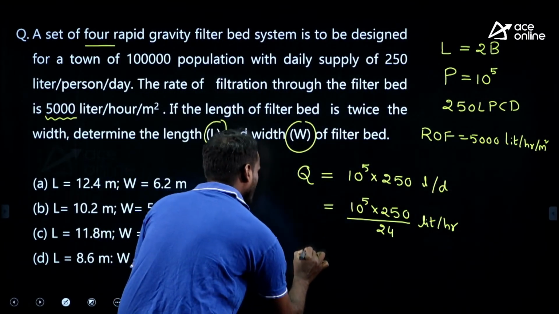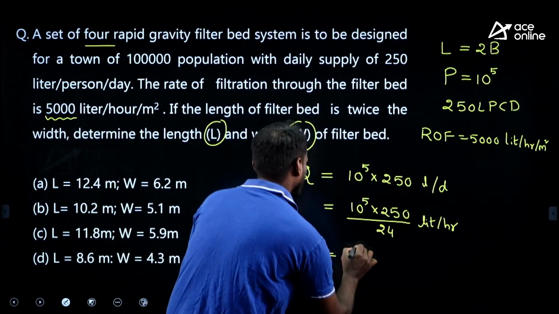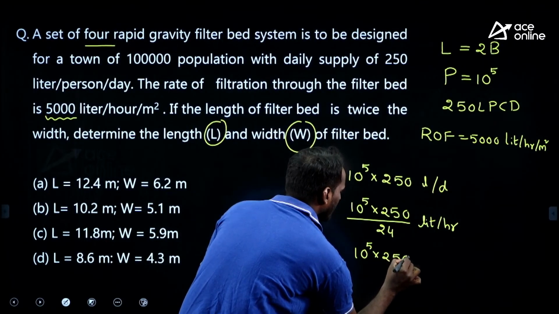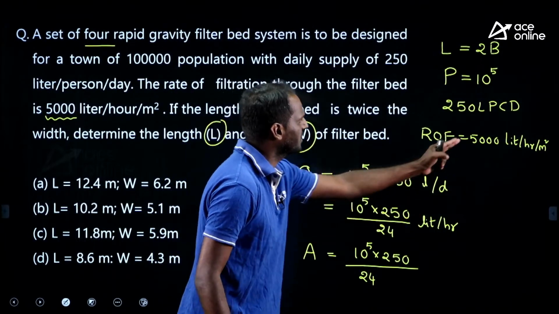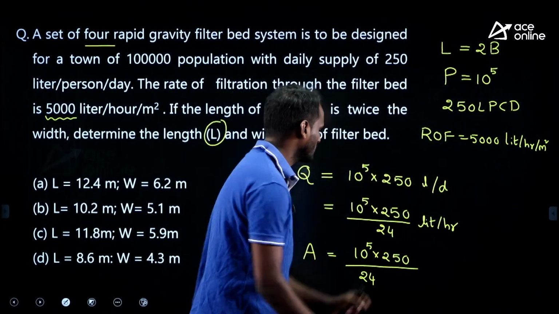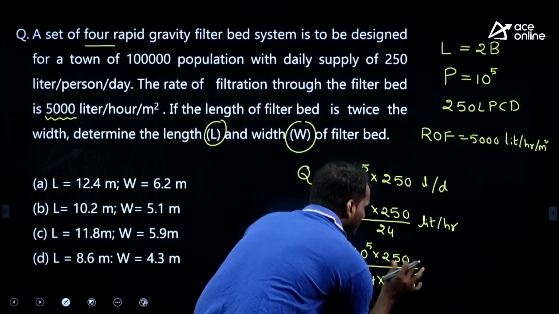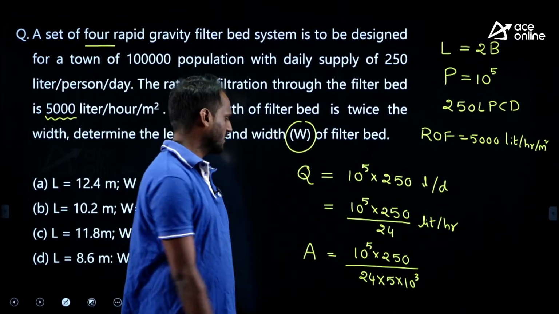Similarly, surface overflow rate ROF is the same, Q by surface area of the filter. Therefore, area required is equal to Q, which is 10 to the power of 5 into 250 divided by 24, in liter per hour, divided by the rate of filtration, 5000, that is 5 into 10 cube liter per hour per meter square. You will get the answer in meter square.